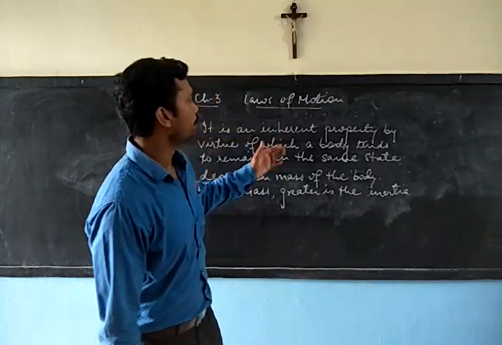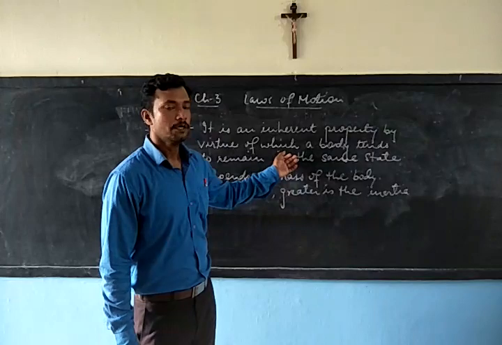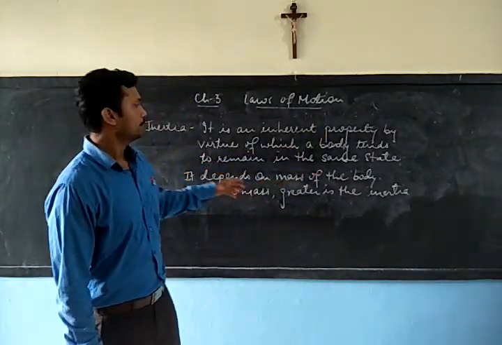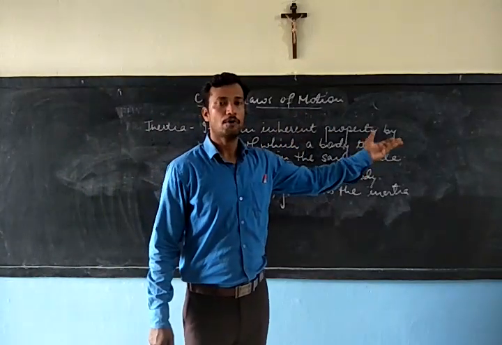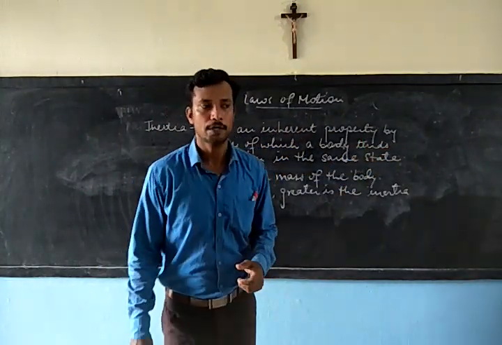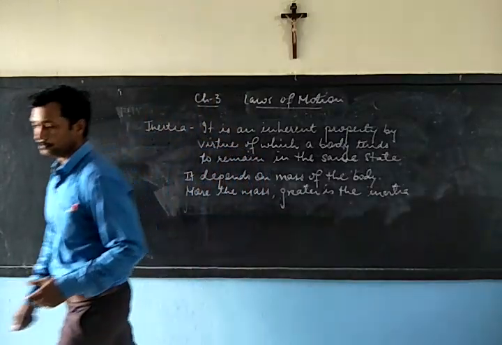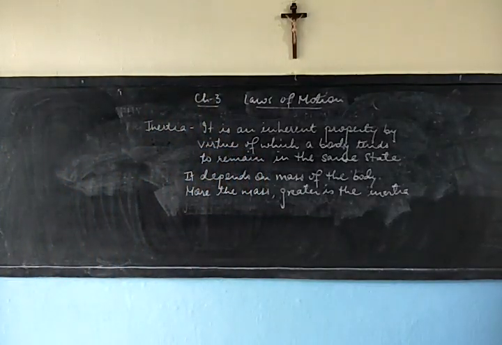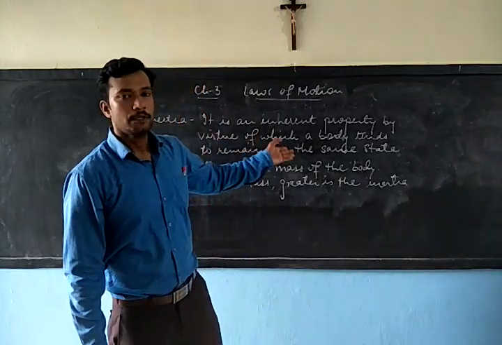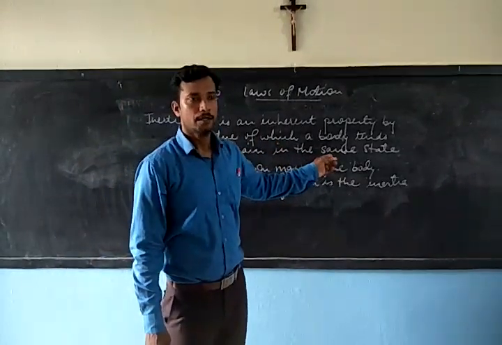So it is an inherent property by virtue of which a body tends to remain in the same state, that is, the state of rest or the state of motion. So you have understood what inertia is.